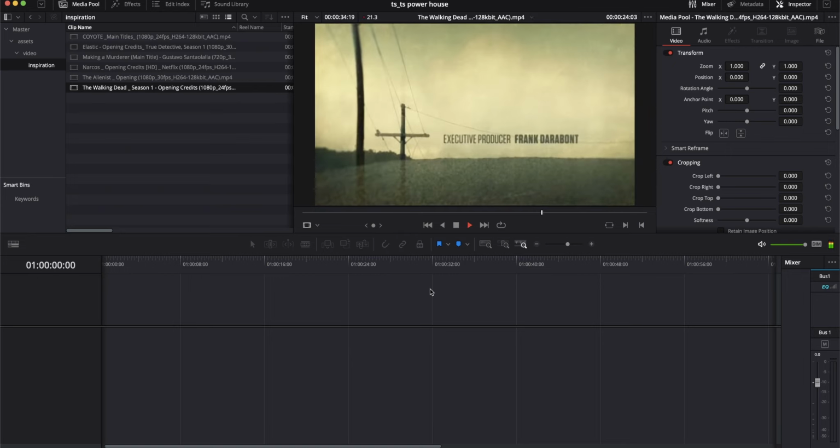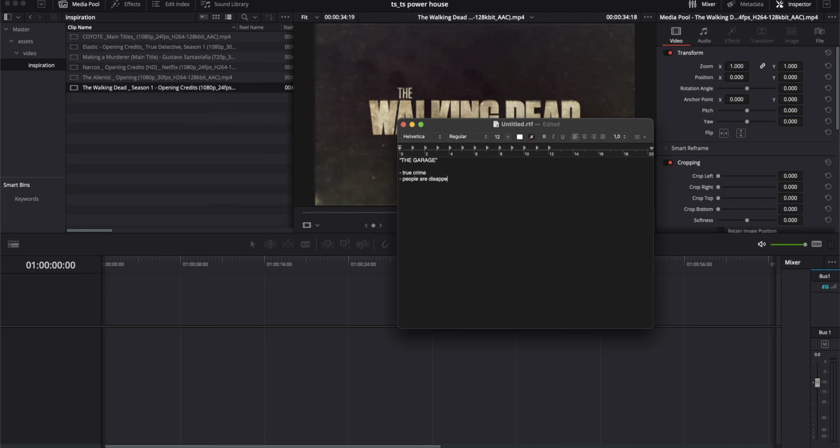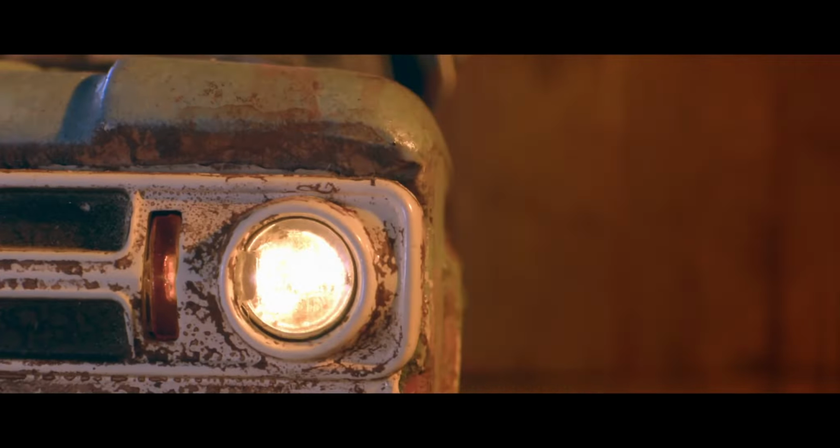The script actually starts, I wouldn't call it a script, it's more like a bullet point list. It starts during the research. I roughly write down the general mood, which in this case was most likely a true crime series, very dark and unknown. Keeping things unrevealed makes it more interesting. But in this case, I really played with this.